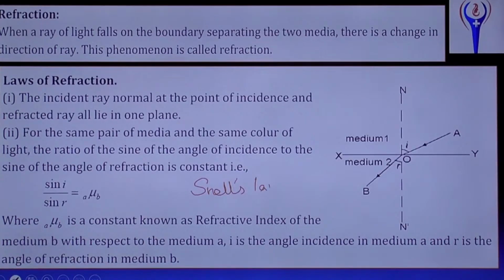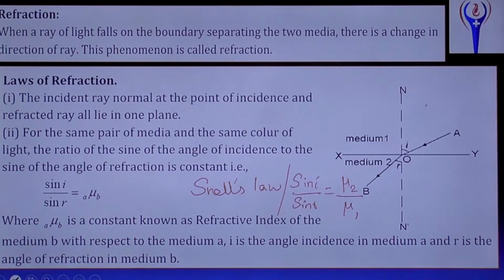Snell's law of refraction. The exact definition for Snell's law is the ratio between the sine of the angle of incidence to the sine of the angle of refraction, which is equal to the refractive index of the second medium with respect to the first medium. That is the correct definition. Sin i by sin r equals mu 2 by mu 1. That is only given as mu BA.